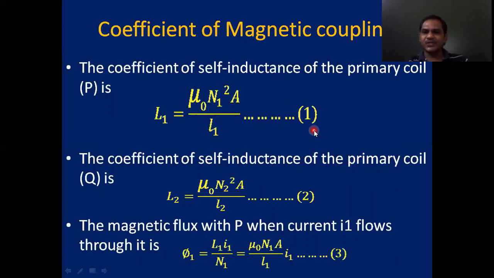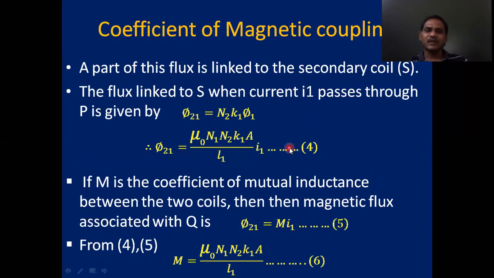Here the current is changing in the primary coil. The changing magnetic flux is linking with the secondary coil, right? The magnetic flux forming about the primary coil, we can write N1 phi1 equal to L1 I1 using the self-induction concept. From that, phi1 equal to what? L1 I1 by N1. That equals L1 is mu naught N1 square A by L1 into I1 by N1. So that gives mu naught N1 A by L1 into I1, equation 3.